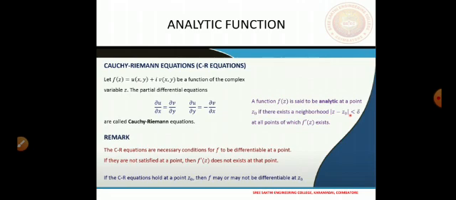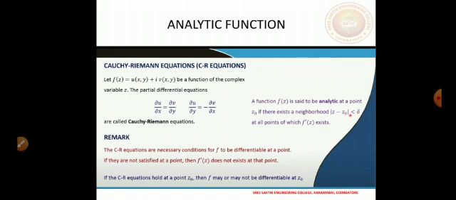So it is written here also: if the CR equations hold at a point z0, then f may or may not be differentiable at z0. Then we have to check, because these are just necessary conditions. But if they are not satisfied, then we can definitely conclude that the function is not differentiable at that point. So that will be helpful to prove non-differentiability of a function.